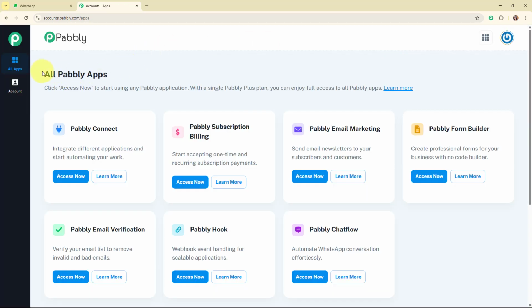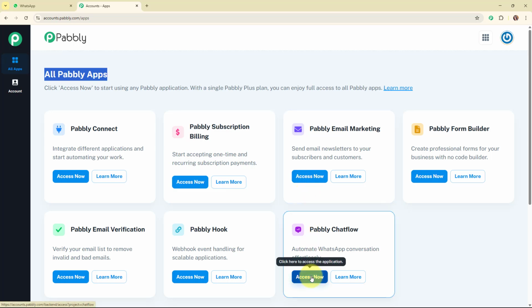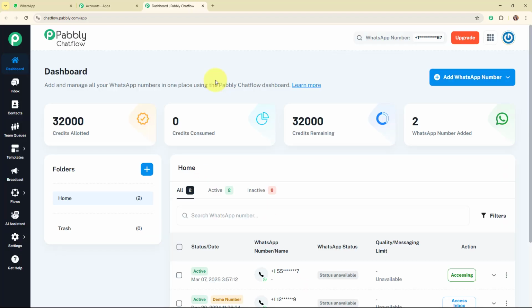Now after signing in, you can see all the applications of Pabbly. To build a WhatsApp chatbot for my business, I'm going to use Pabbly Chat Flow. Now this is the dashboard of Pabbly Chat Flow and you might be thinking, what is basically Pabbly Chat Flow.